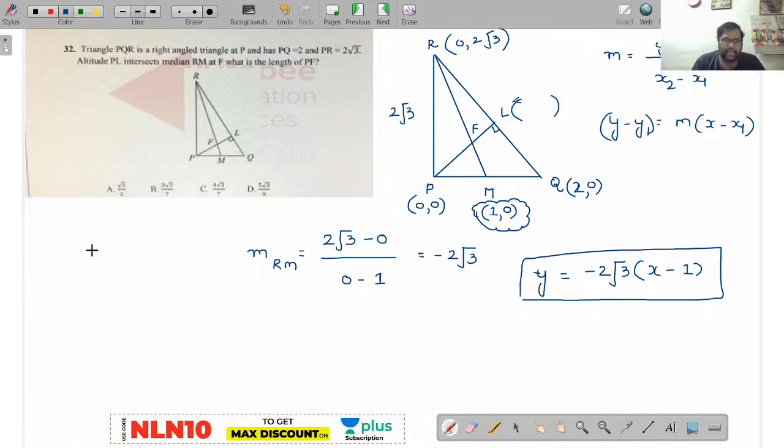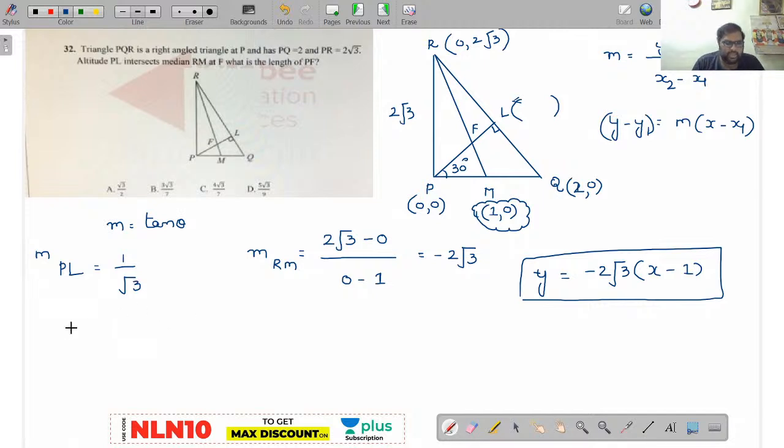Now similarly, can you tell me the slope value of PL? Yes, very good, Balaji Prasad. Now see here, already you know that angle at P is equal to 30 degrees. The angle formed towards the positive direction of x-axis is called your slope. When you know the angle, slope can be found by m is equal to tan theta. So tan 30 degrees is how much? 1 by root 3. So slope value of PL is 1 by root 3.